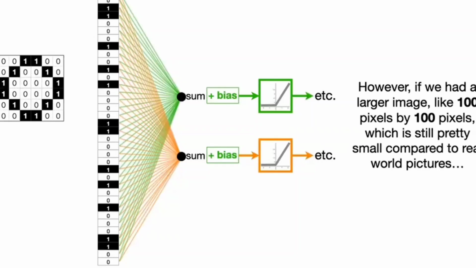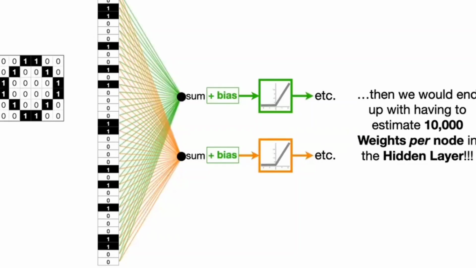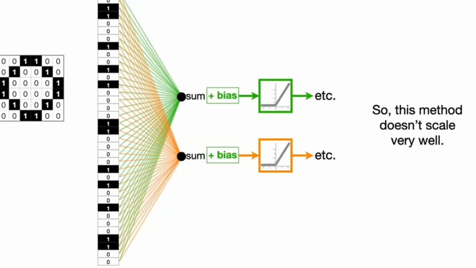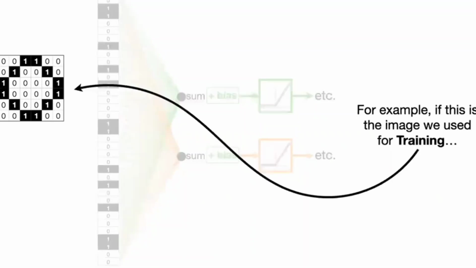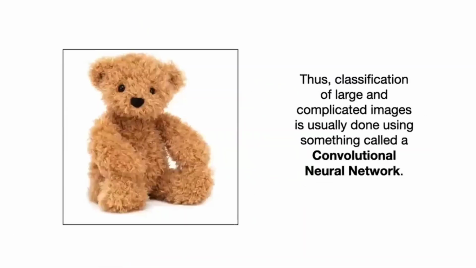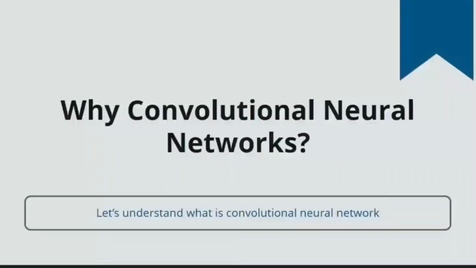Right? Now, here if you consider any 100 by 100 pixels, automatically 10,000 weights have to be updated. Every time 10,000 weights have to be updated, which is very difficult. Next, for example, we are having some kind of complex, complicated images, where very minute details will be there. In that case also, these artificial neural networks will fail. So that is the reason we are going with convolution neural networks.